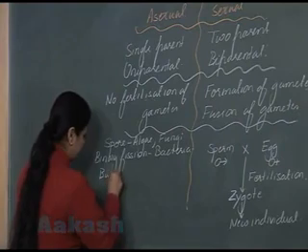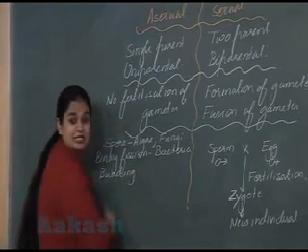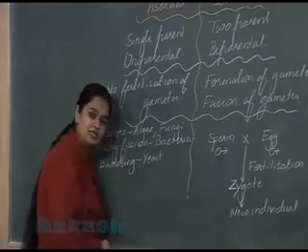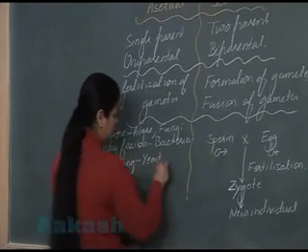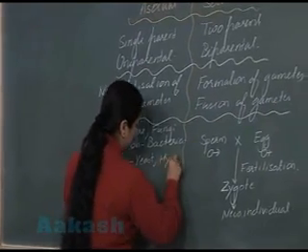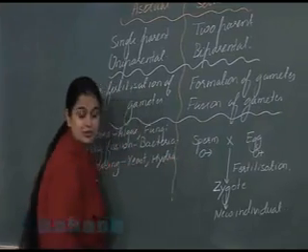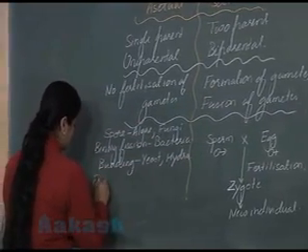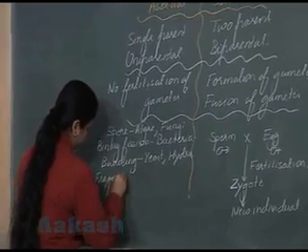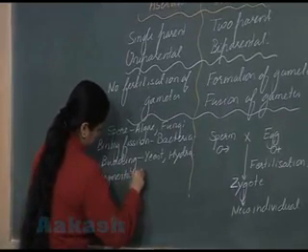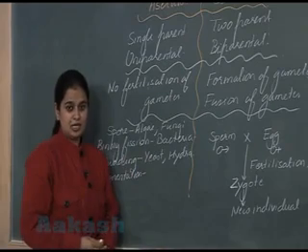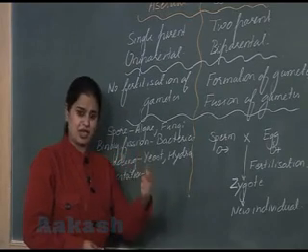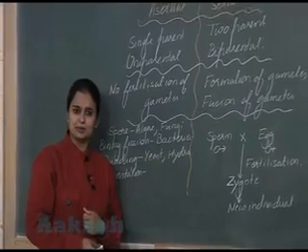Next one is budding. Budding is present in yeast. Yeast is a unicellular fungi. Along with that, it is seen in hydra. You have studied it in hydra. Then fragmentation. Fragmentation. It is seen in filamentous algae, fungi, as well as other groups.